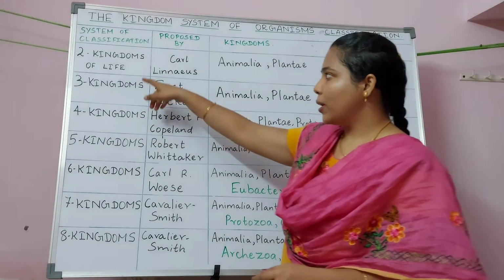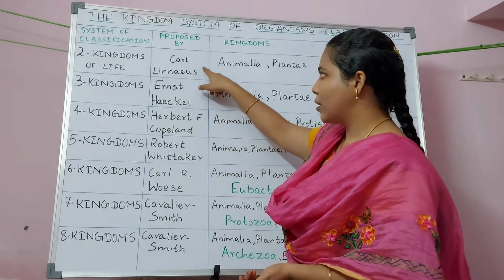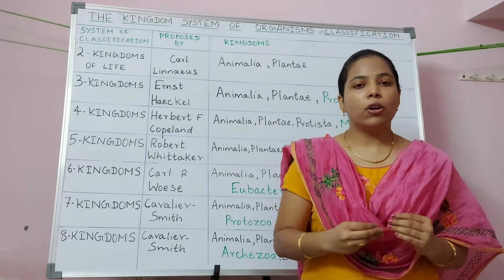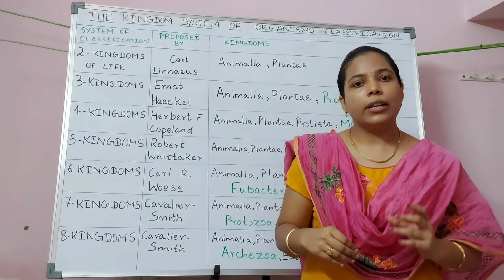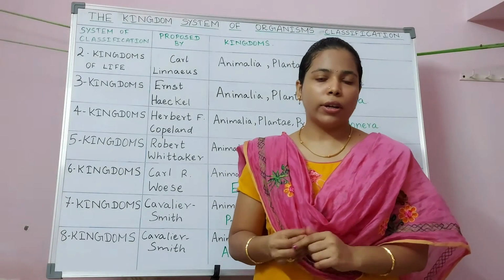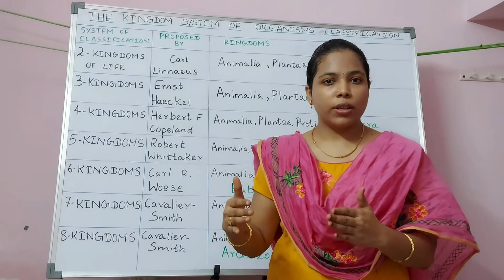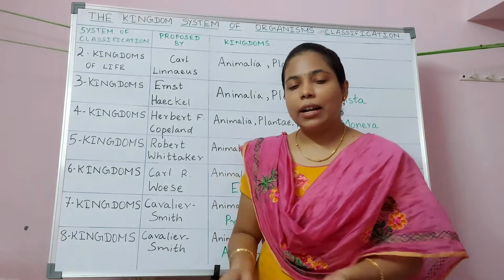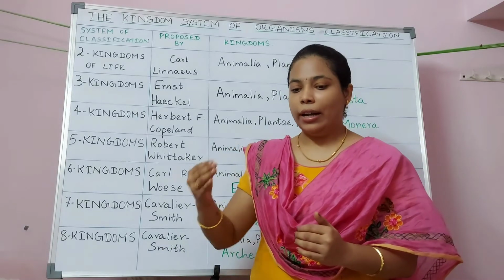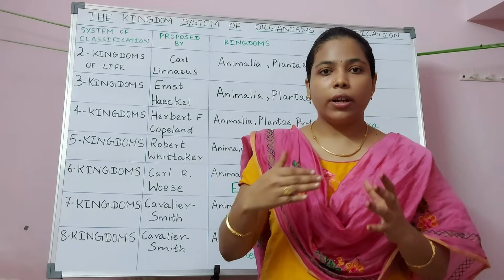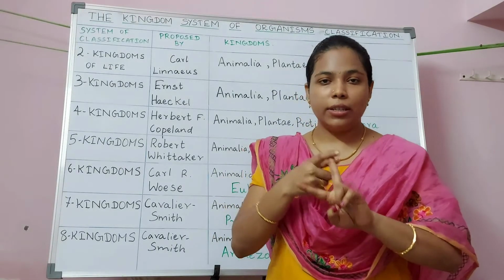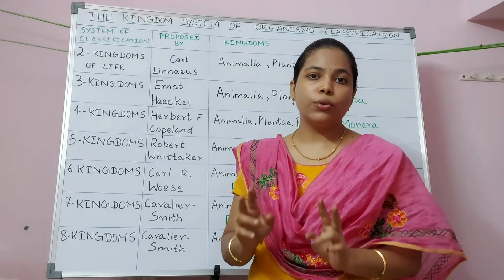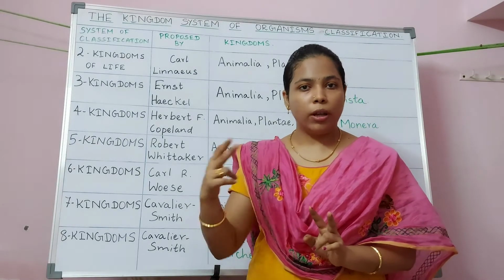Moving on to two kingdom classification of life, it was proposed by Sir Carl Linnaeus. He was the one who started identifying and naming all living creatures on earth. During his study, he found it very difficult to identify organisms because every living creature was given a different name in different regions. In order to avoid such confusion, he started naming organisms and he started giving every organism two names, which is a genus name and a species name. This system of naming organisms with two names is called binomial nomenclature.